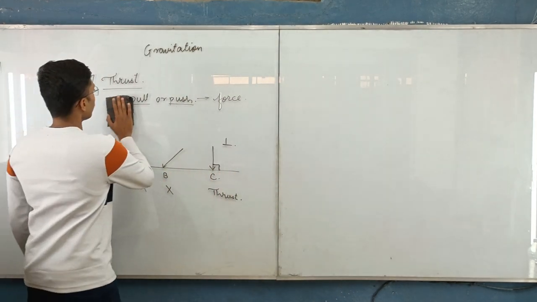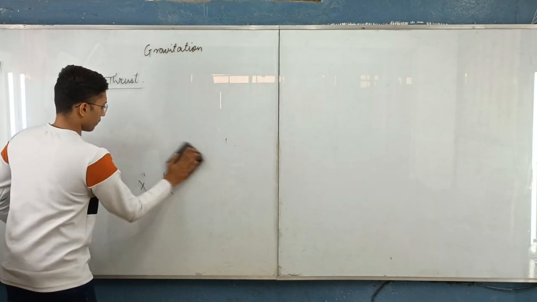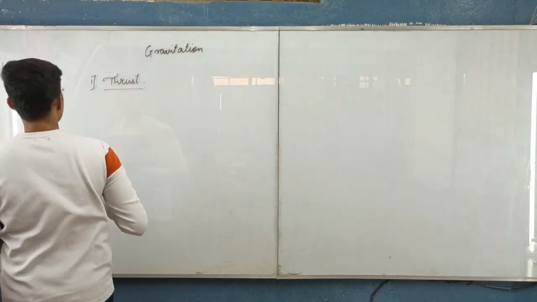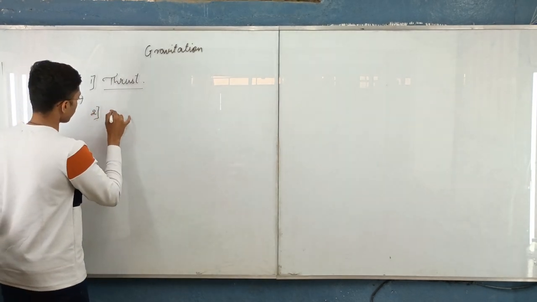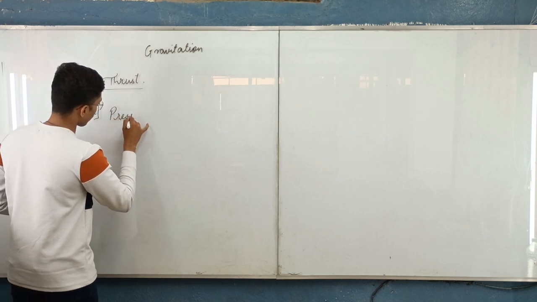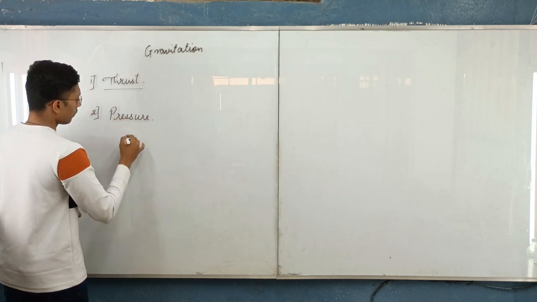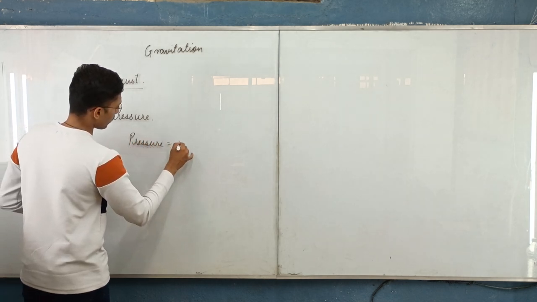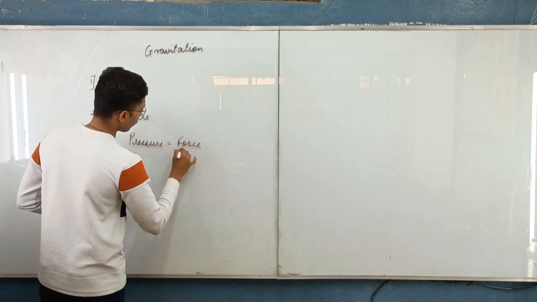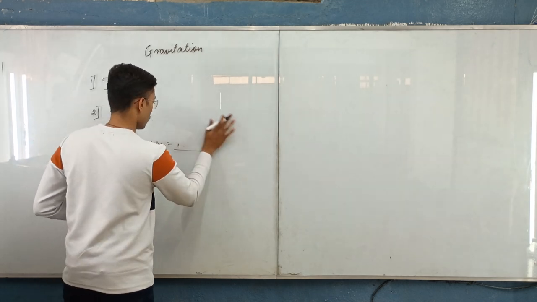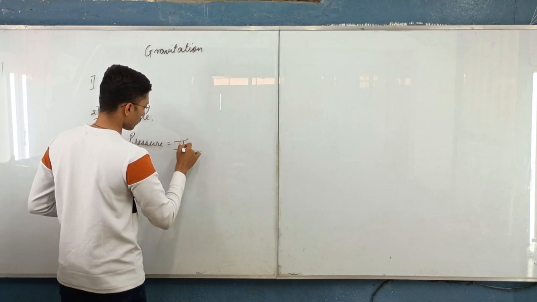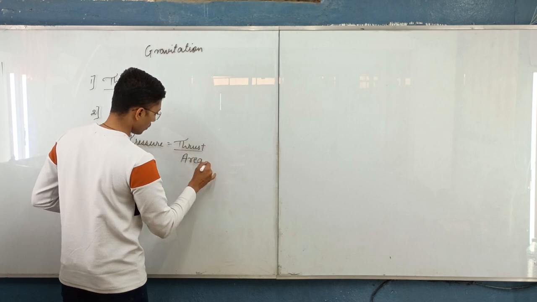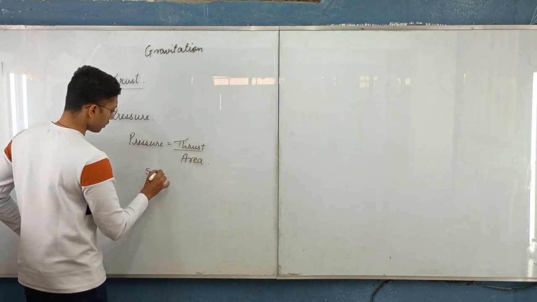Once we understand thrust, we will now understand what pressure is. The formula to calculate pressure is, sorry, not force, we will use thrust upon area.